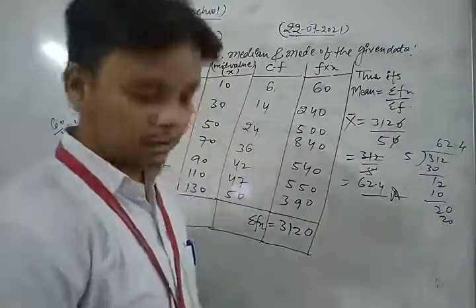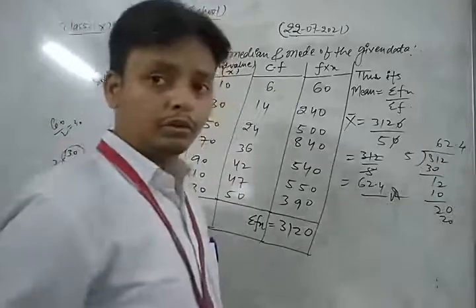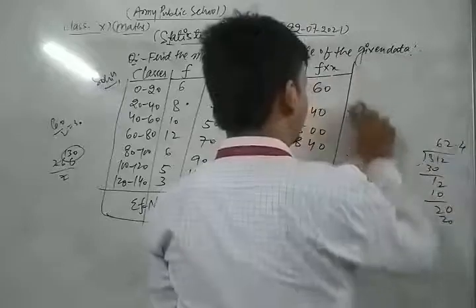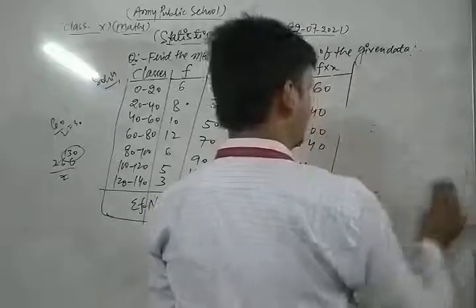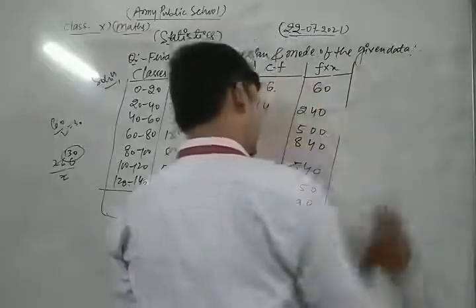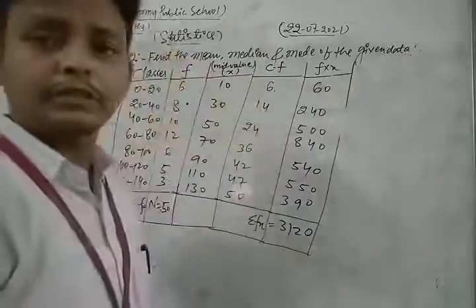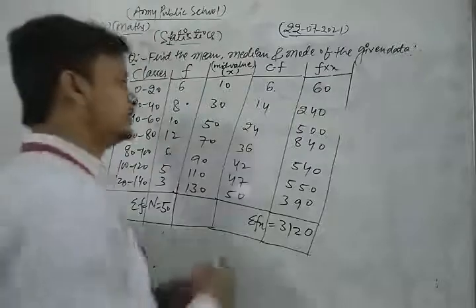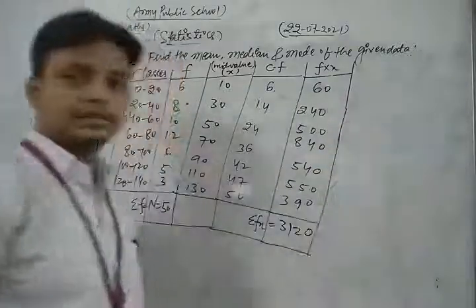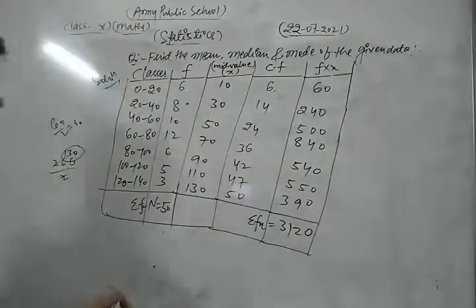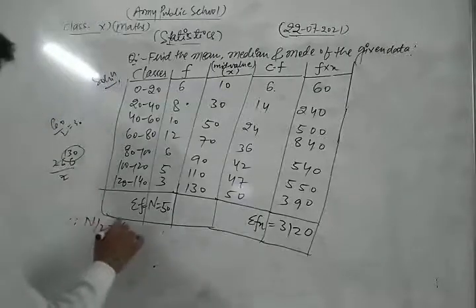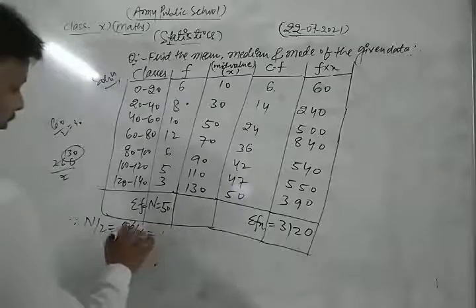Now we are going to find the value of the median. Dear friends, first we find the median of the given data. First of all, we find the median class. Here the value of n by 2 is 50 upon 2, that is 25.